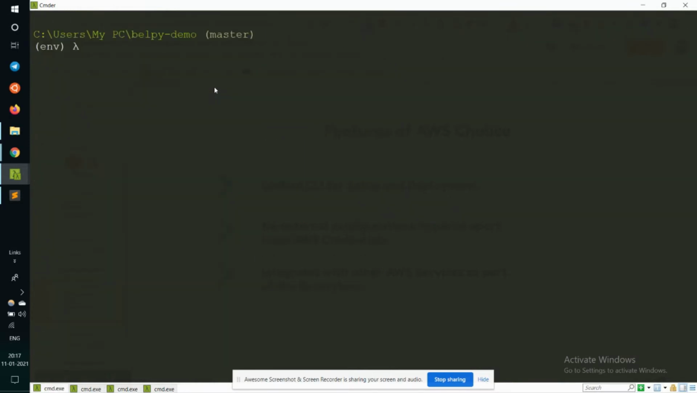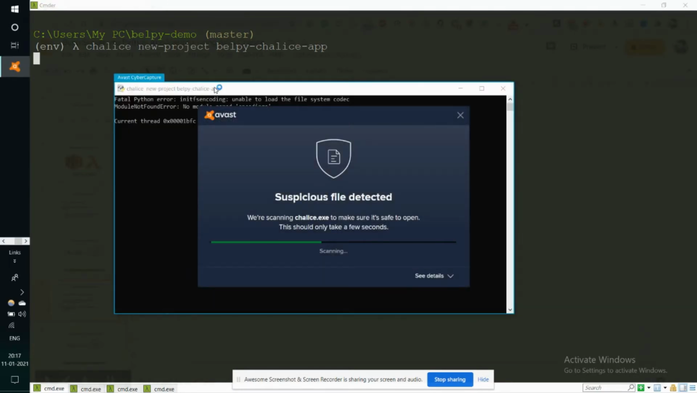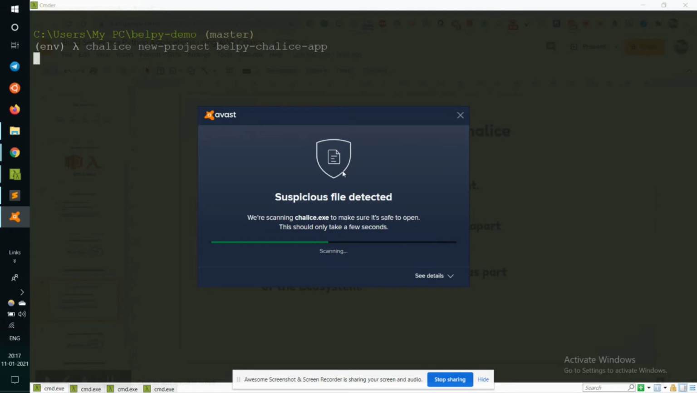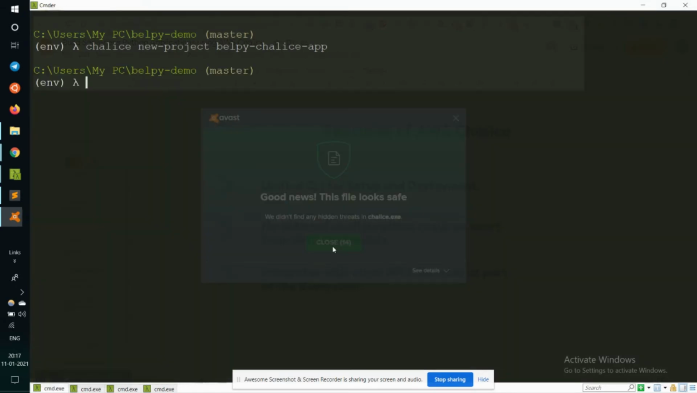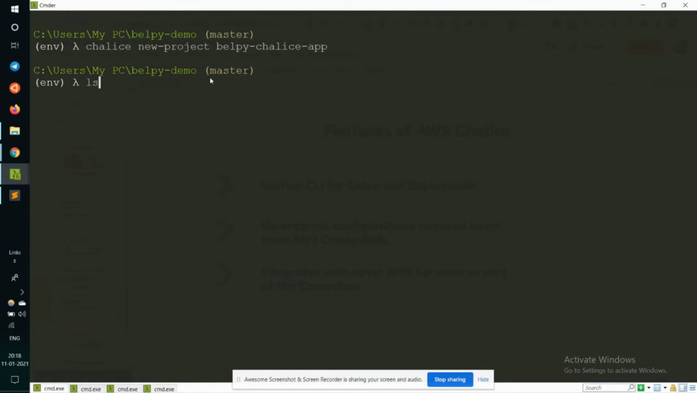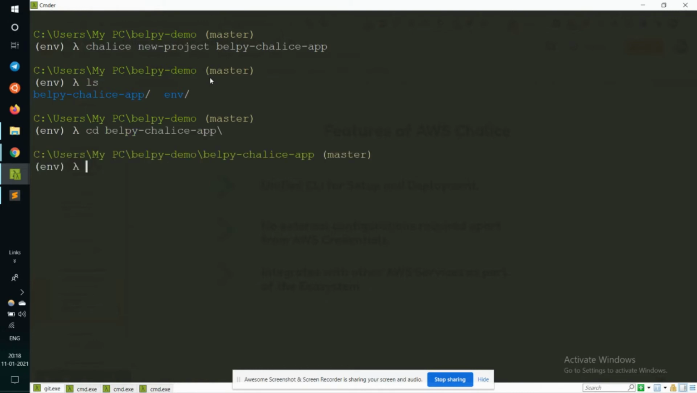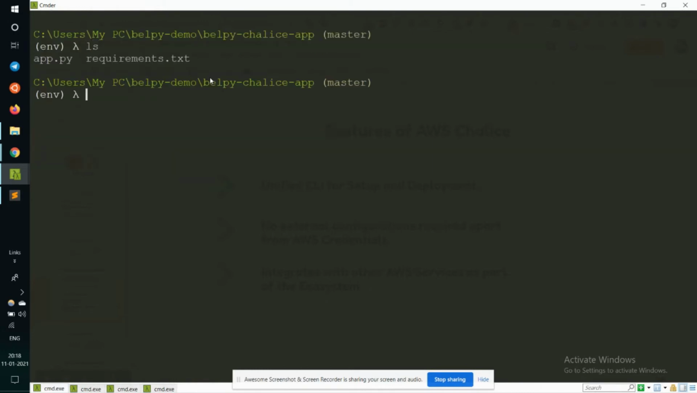So now you can use this command, chalice new-project, to set up a new project that we can use for our purpose. Let us name it bellpie-chalice-app. So now we can go into our bellpie-chalice-app, and as you can see, we have got an app.py and a requirements.txt.